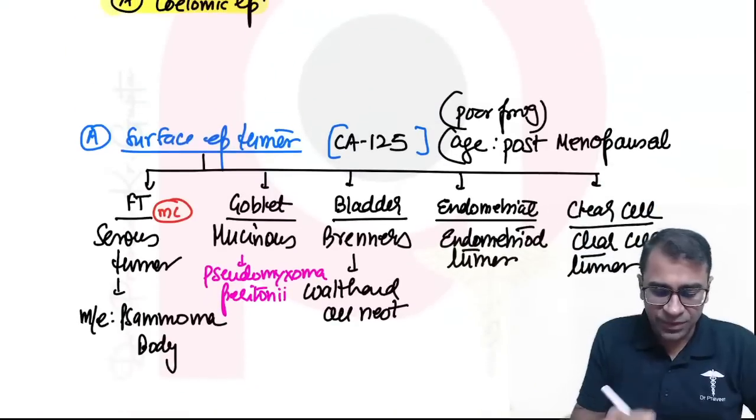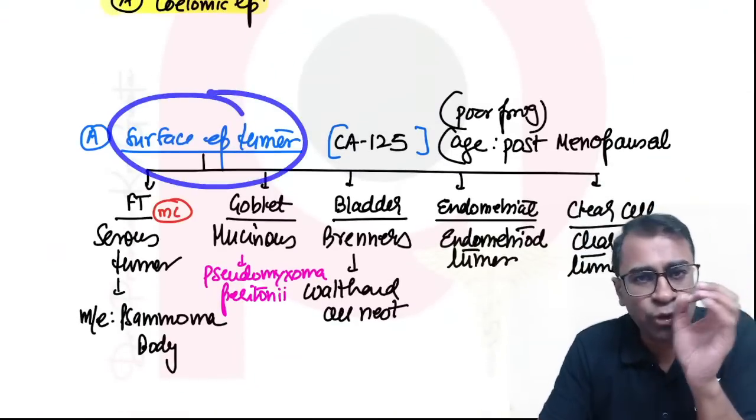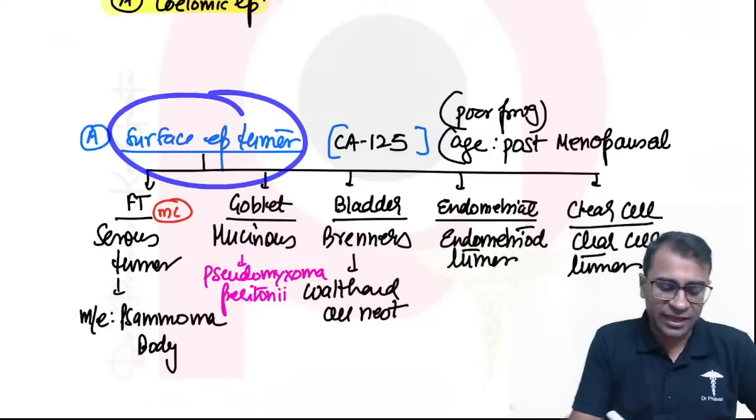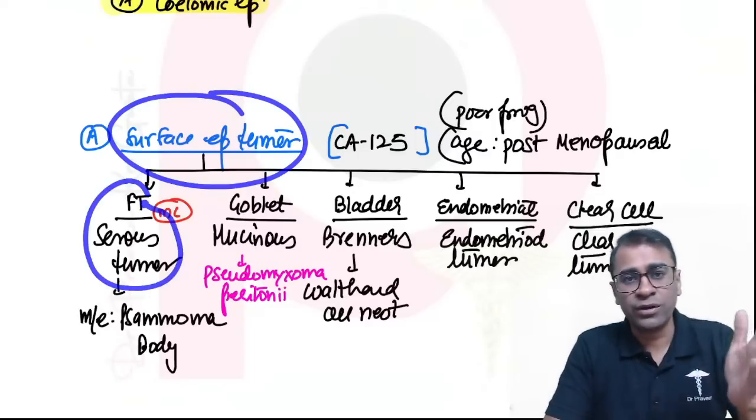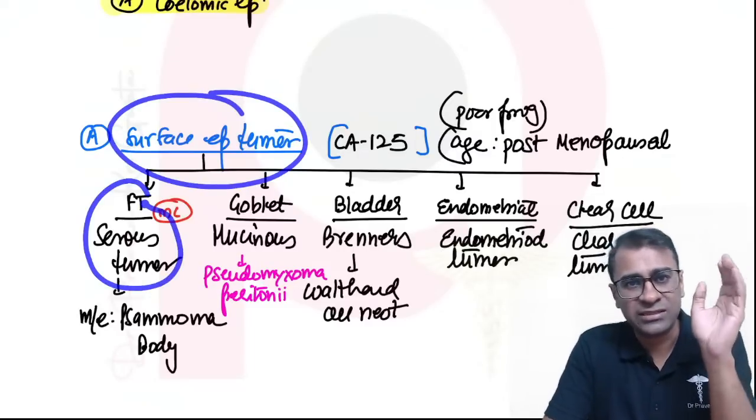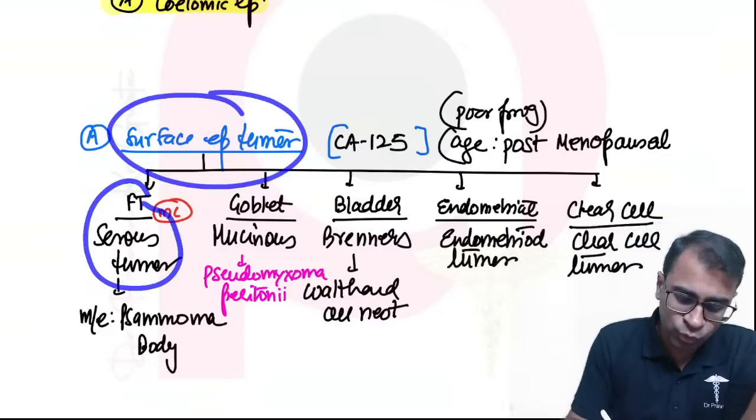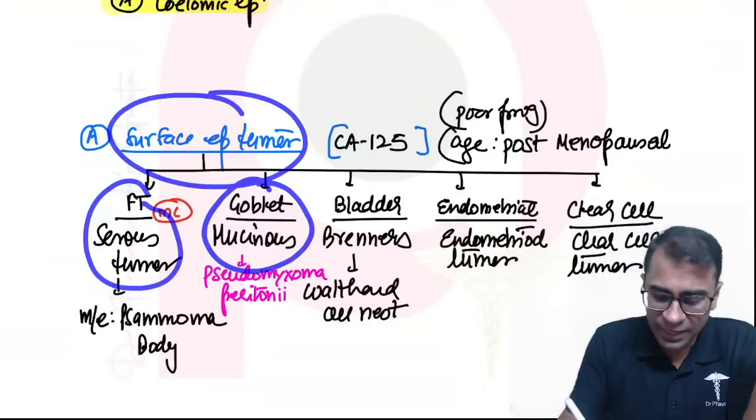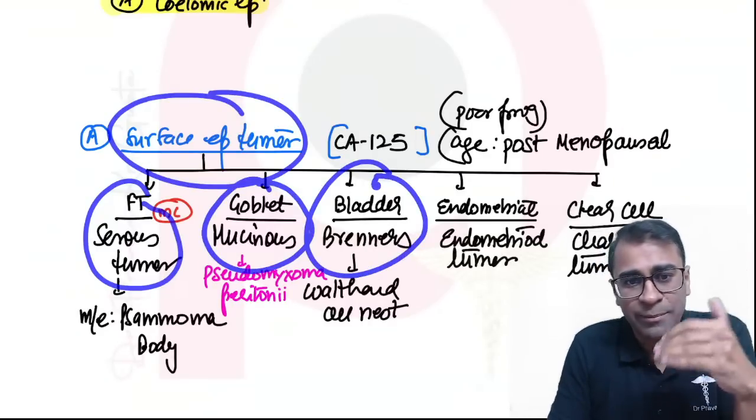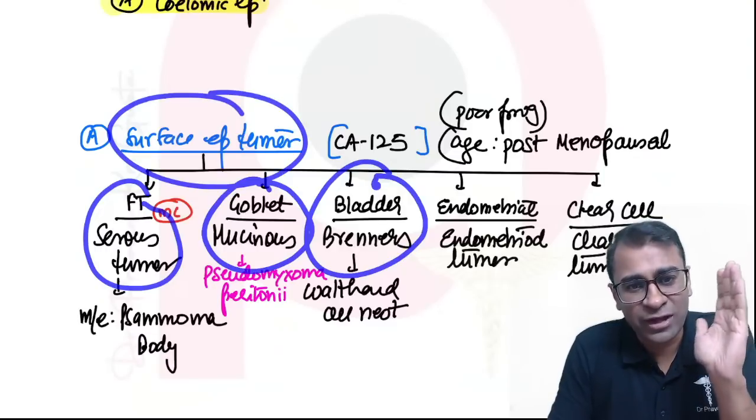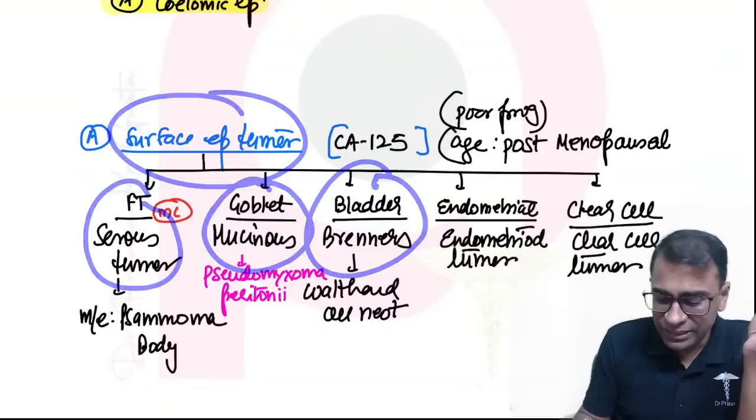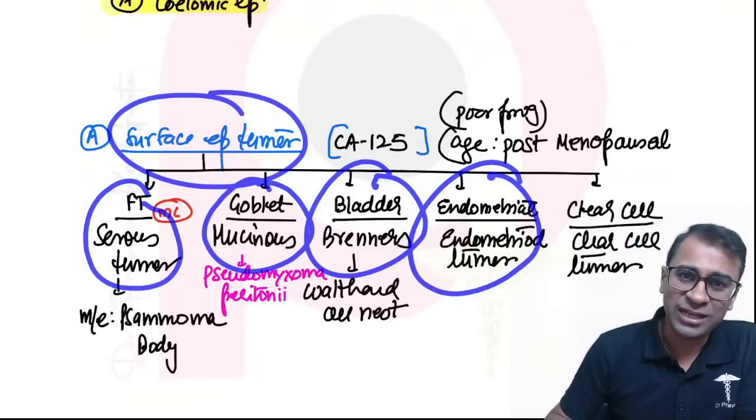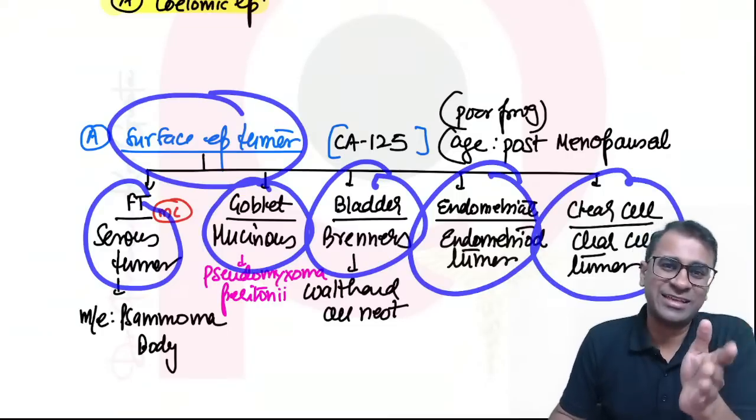First one: coelomic epithelium is a highly pluripotent cell and hence can change to multiple other cells. Like, they can change to fallopian tube. Fallopian tube has what? Ciliated columnar epithelium, and hence the name serous tumor. They can also transform to goblet cells of the GIT, and what do goblet cells make? Mucin, and hence the name mucinous tumor. They can change to bladder, and hence can lead to a transitional cell tumor or Brenner's tumor. They can change to endometrial glands, and hence the name endometrioid tumors. And they can change to clear cells, and hence the name clear cell tumor.